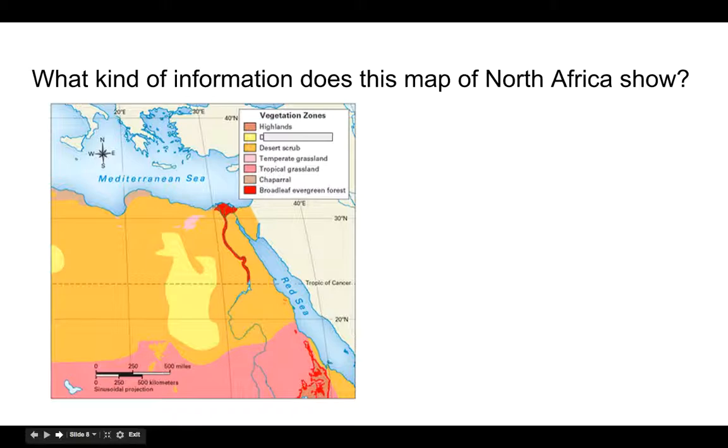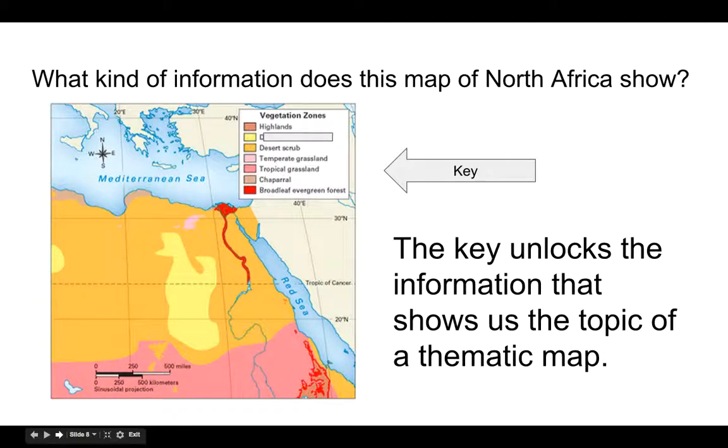So the next question is, what kind of information does this map of North Africa show us? Okay, and we want to know what does it show us exactly as we're looking at this. And you want to look again at the key, right? The key gives us a lot of information. You look at it, this one's a little bit different. It already kind of says what it is, but that's okay. But we want to remember the key unlocks the information that shows us the topic of a thematic map. Okay, so when you look at this, what is it that it's showing us?